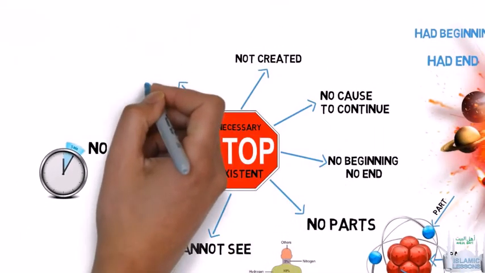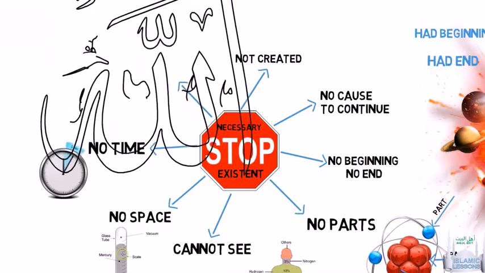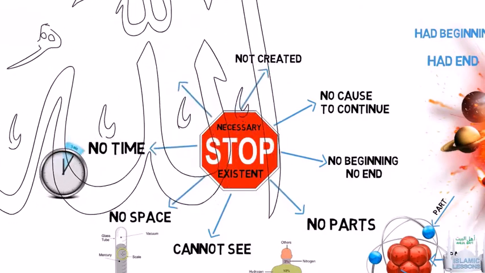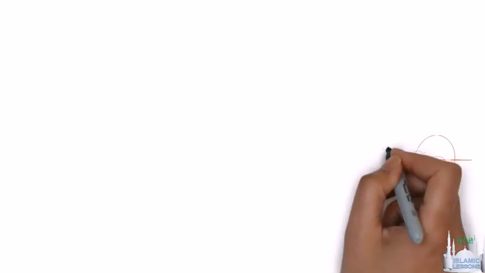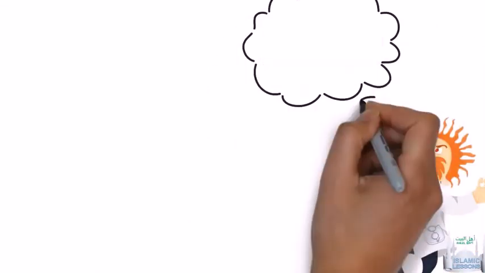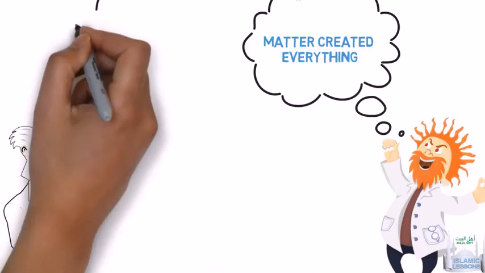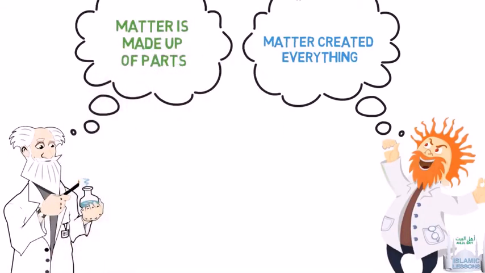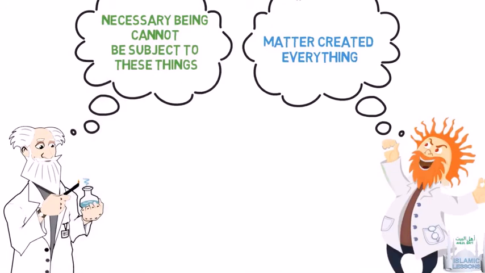In our previous lessons, we talked about the proof of God the outer way. We see that the universe must have been created by an intelligent creator with its precise order and infinite knowledge. It must have been caused by a necessary being. That necessary being is God. Some might argue that a necessary being is matter, and matter created everything in the universe with its fine-tuning and precise order. Matter is made up of parts and is subject to space and time. We see a necessary being cannot be subject to these things, otherwise it will be limited.